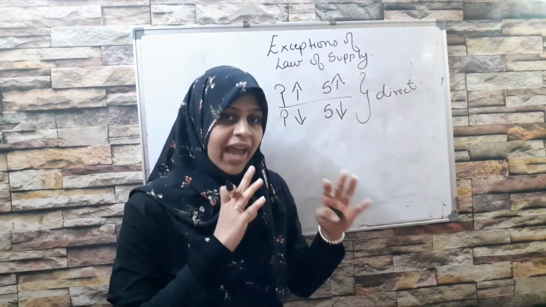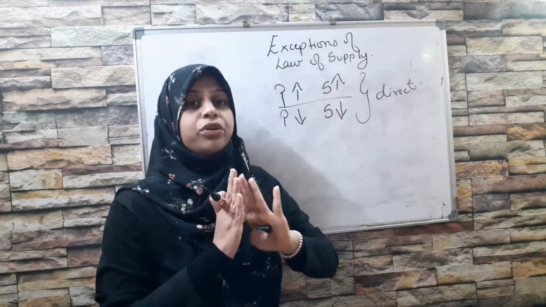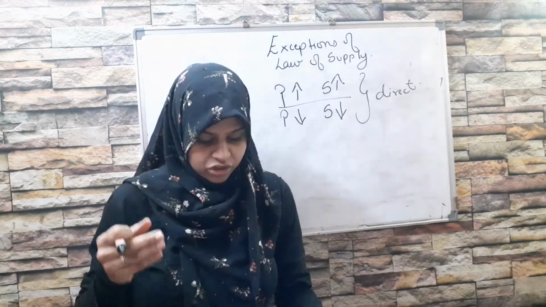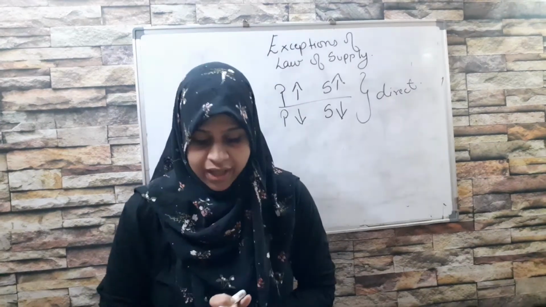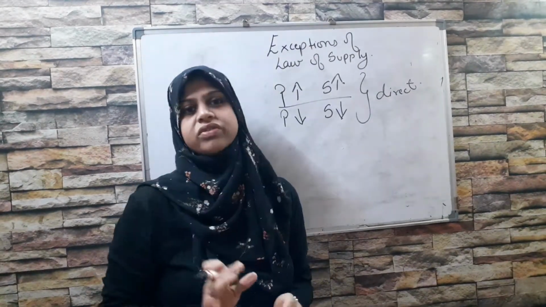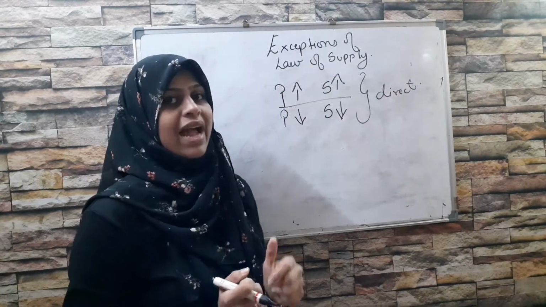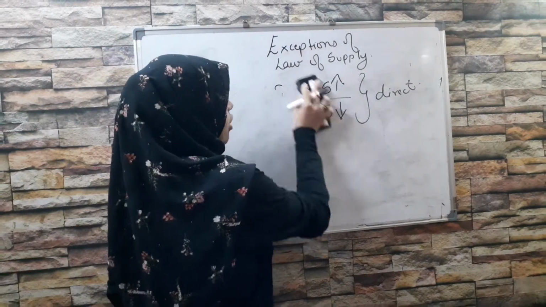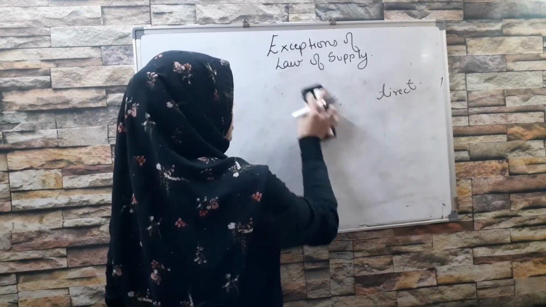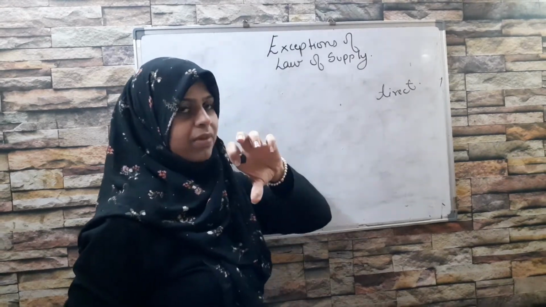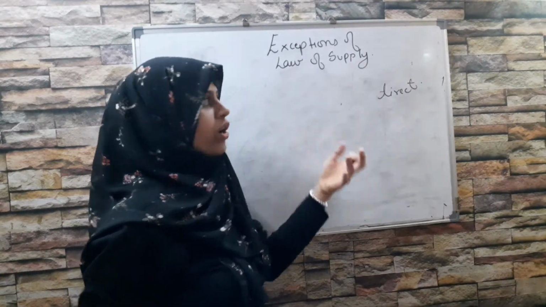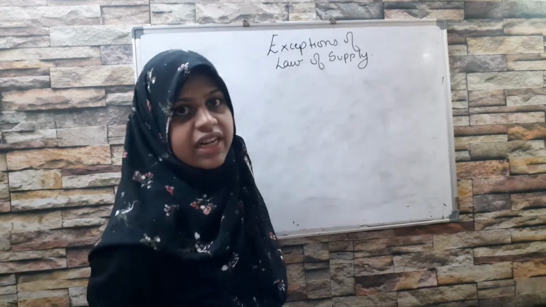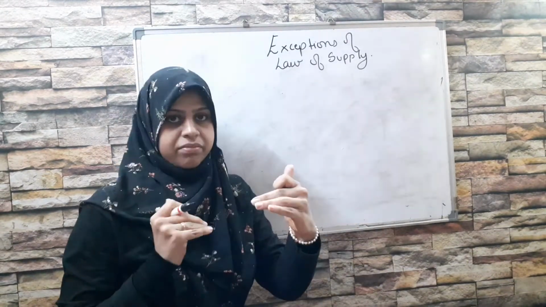कुछ ऐसी चीज़ें हैं जिन पर law of supply true नहीं होता. The law of supply doesn't hold true on a list of things which are given to you in the textbook page number 40. There are around 5 categories of things on which the law of supply doesn't hold true. What are they? The first one, very simple. This particular question is usually asked for 3 marks along with law of supply with exceptions, or it could be asked as a short note or a question in the form of agree disagree. Whatever it is, the answer remains the same.